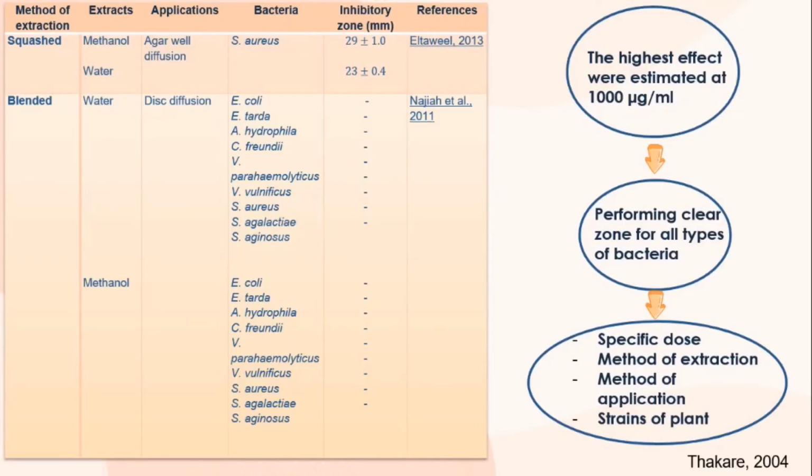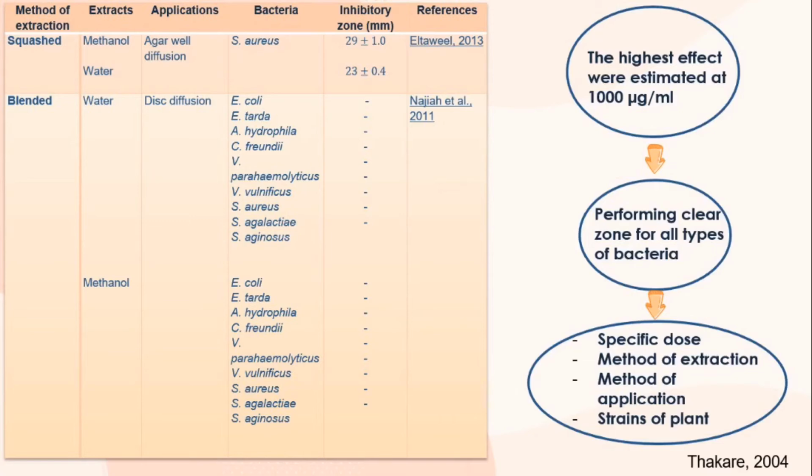This is the comparison that I have made through this study, which is a study by Itawel and Najiha et al. These studies used the same extract with methanol and water. Itawel observed that both of them have an effect, and the highest effect went to the methanolic extract at 1000 microgram per milliliter. Meanwhile, the study conducted by Najiha et al. showed a clear zone for all types of bacteria.